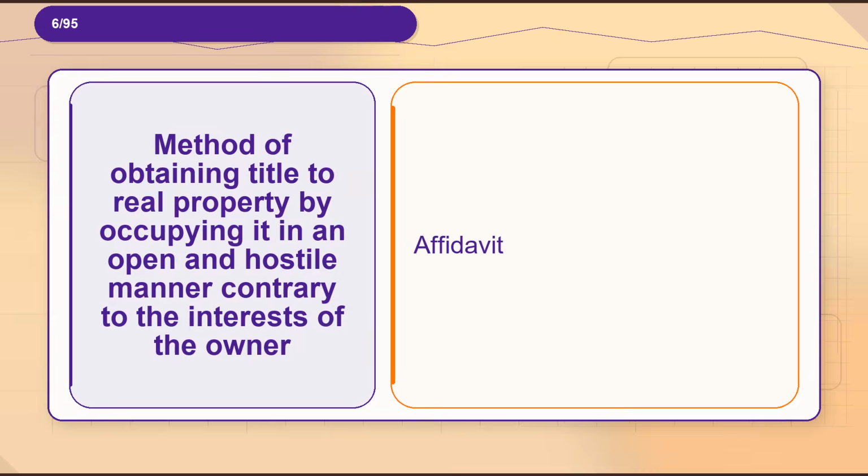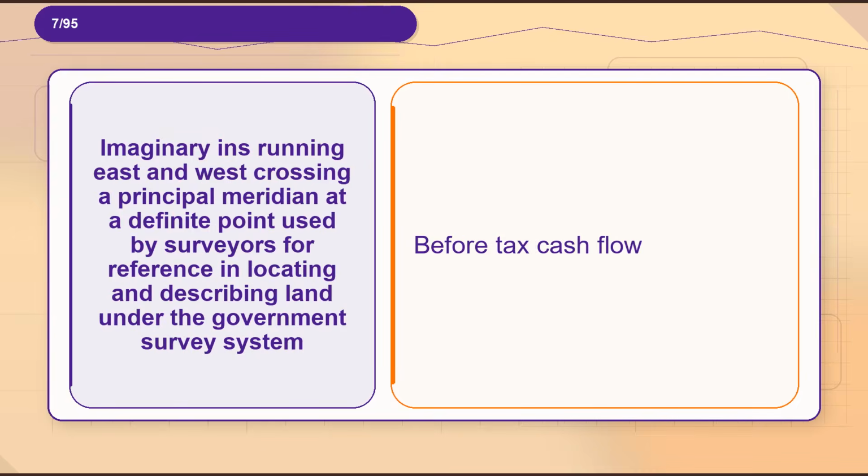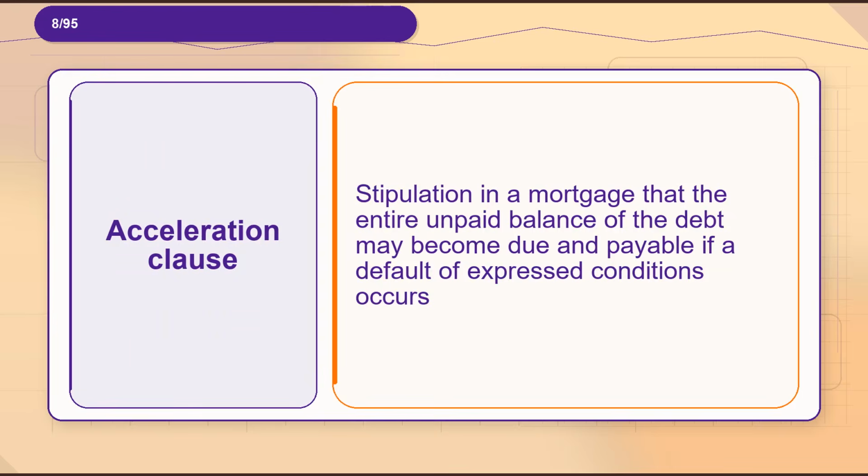Definition, affidavit. Flashcard 7. Term, imaginary lines running east and west crossing a principal meridian at a definite point, used by surveyors for reference in locating and describing land under the government survey system. Definition, before tax cash flow. Flashcard 8. Term, acceleration clause. Definition, stipulation in a mortgage that the entire unpaid balance of the debt may become due and payable if a default of expressed conditions occurs.